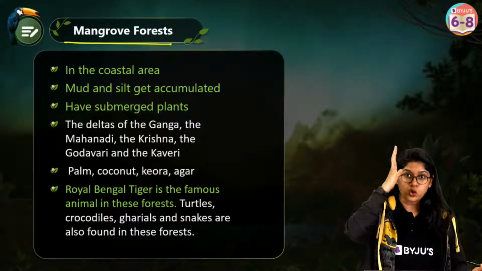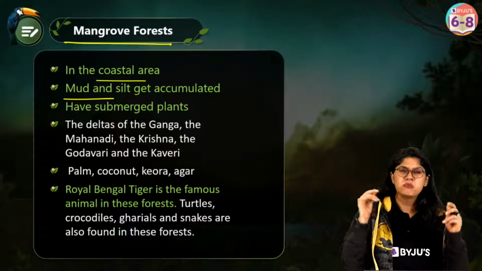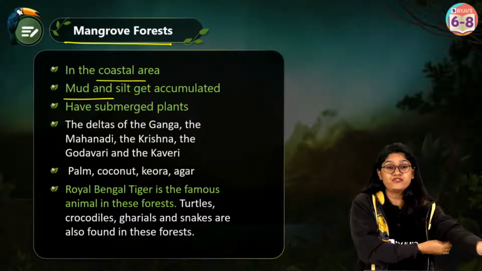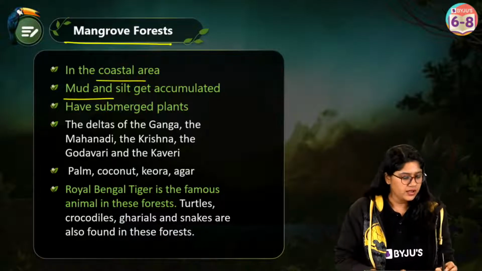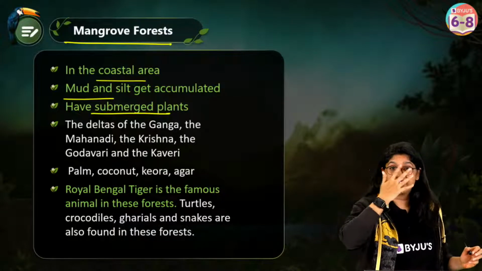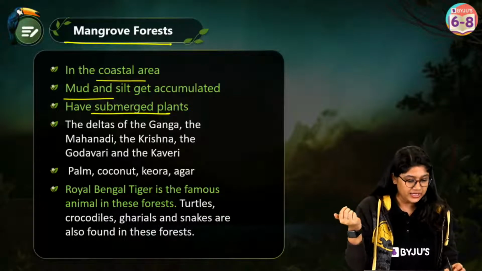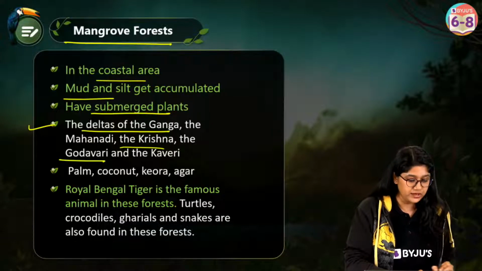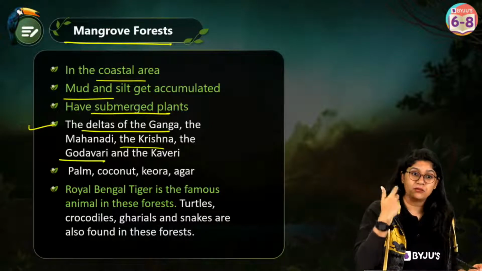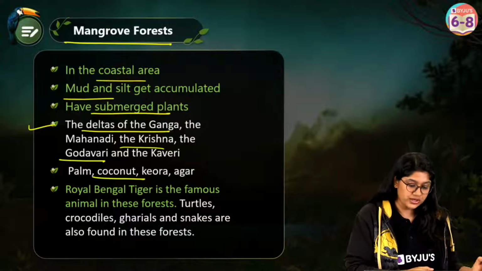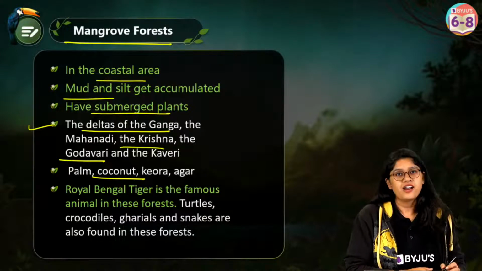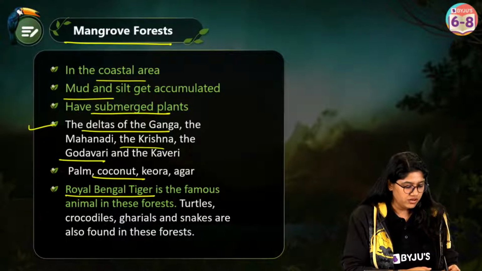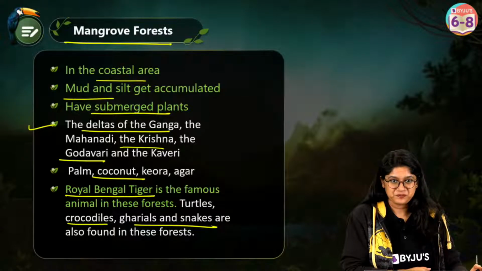Now, of course, they're usually found in the coastal part of the country. They have mud and silt, which is getting accumulated because the rivers are flowing. Yes, Sundarban forest, absolutely correct. They have submerged plants, the roots are up, and they're living in very salty water. So we have the deltas of rivers like Ganga, Mahanadi, Kaveri, Godavari. They have trees like palm trees, mangrove trees. Of course, we have the coconut trees and other trees. Our national animal, the Royal Bengal tiger, is also found in that particular area. And there are crocodiles, gharials and snakes also over there.